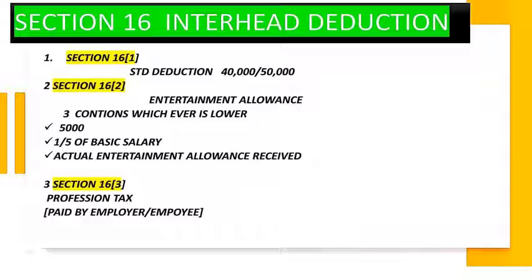All these are the inter-head deductions of income from salaries. First, section 16(1) standard deduction, which amount is 50,000 now. Section number 16 subsection 2, entertainment allowance, where the 3 conditions are 5,000, 1/5 of basic salary, or actually received, whichever is lower. And the third one, section 16 subsection 3, is professional tax paid by the employer or employees. Clear?